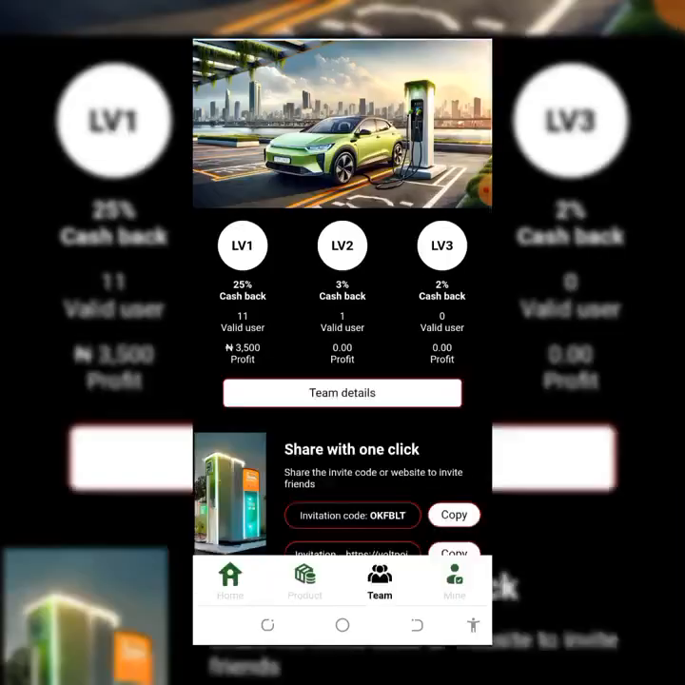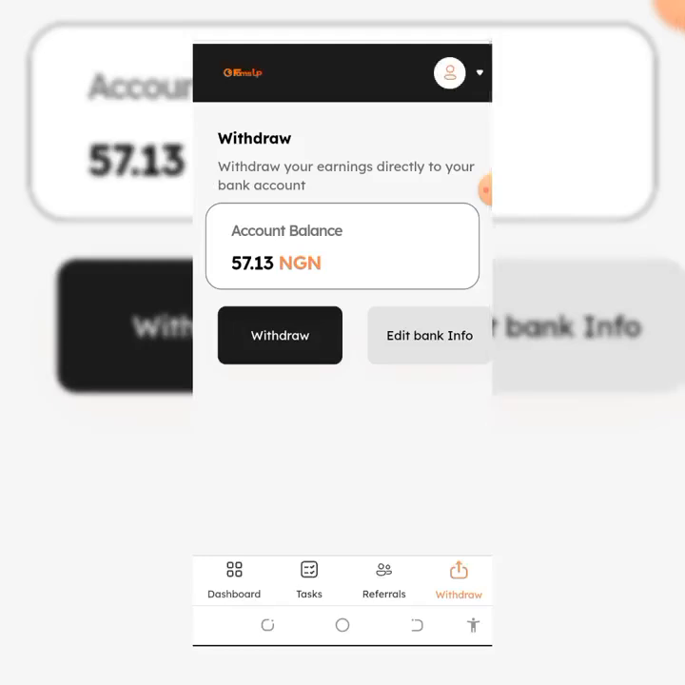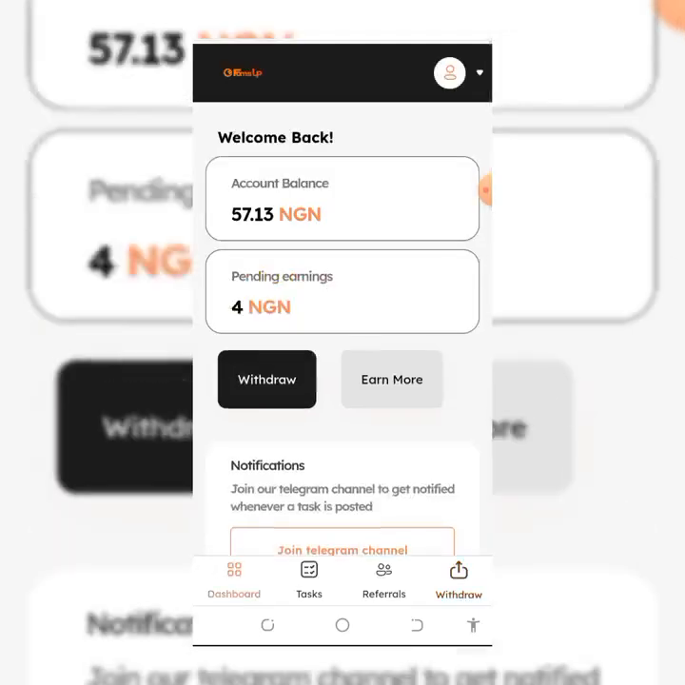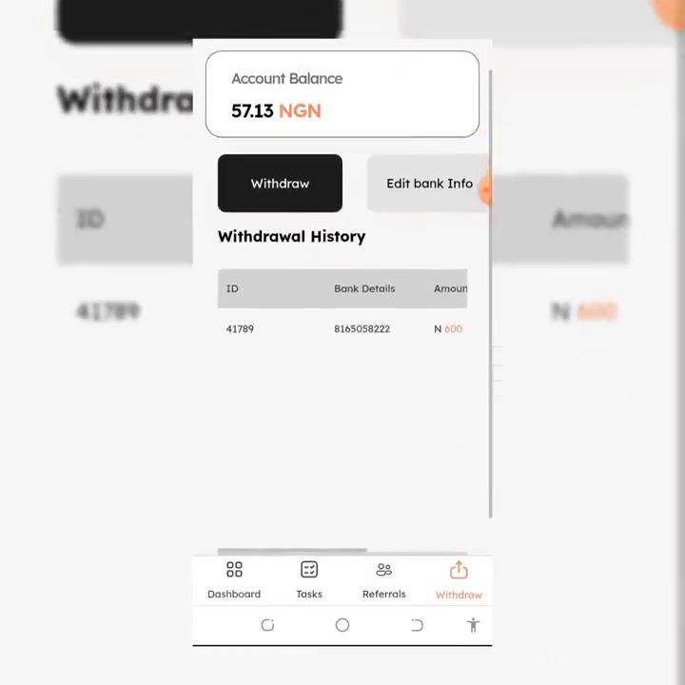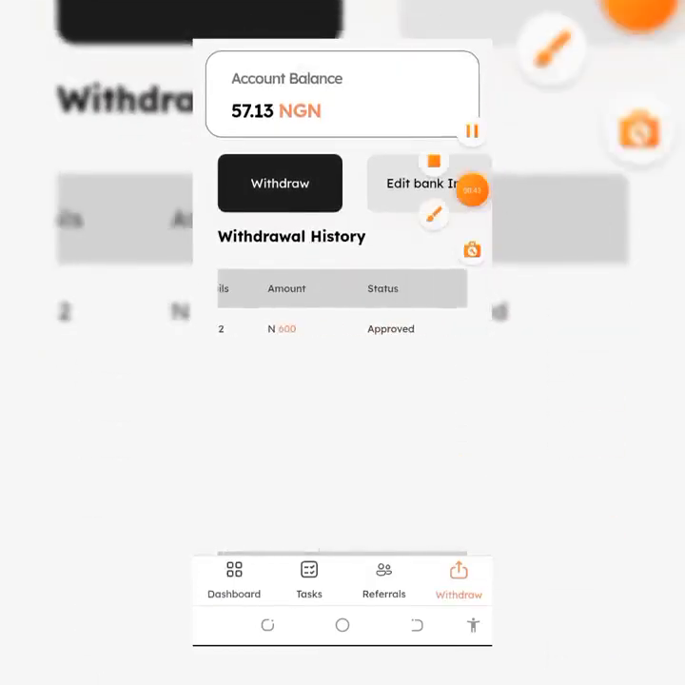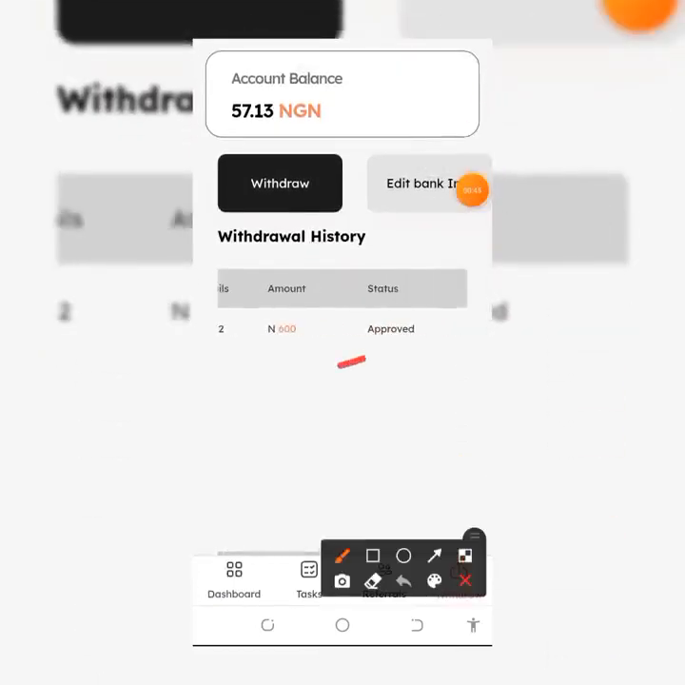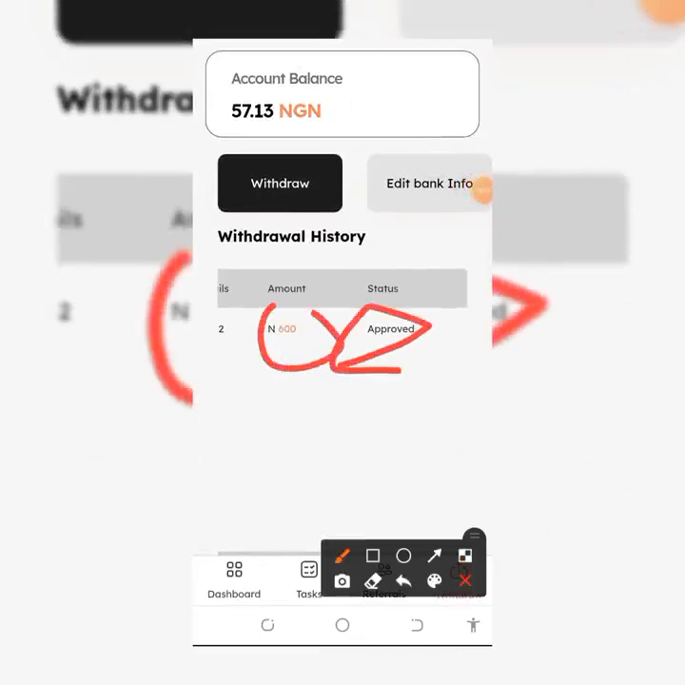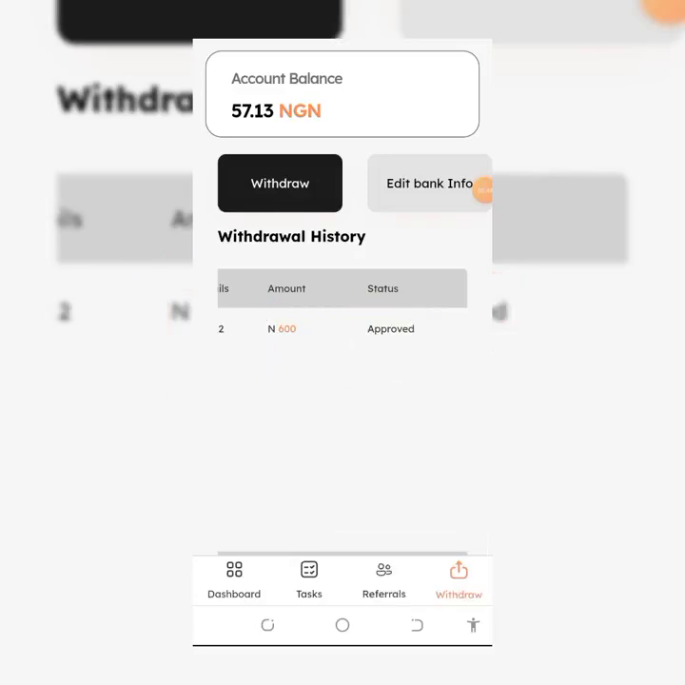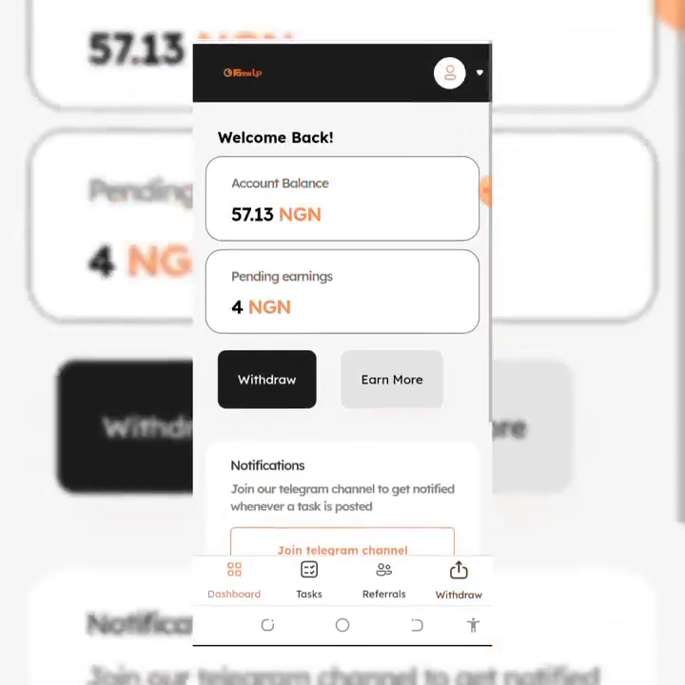Let me log into the website I'm talking about. So this is the website. You have to calm yourself down. Very easy. This is my withdrawal. As you can see, it will be approved. I withdrew 600 naira. The minimum withdrawal is 500 naira. There's nothing else we do there.